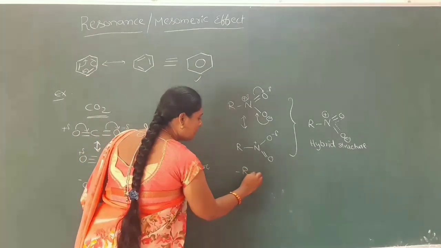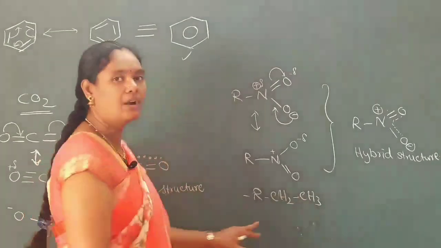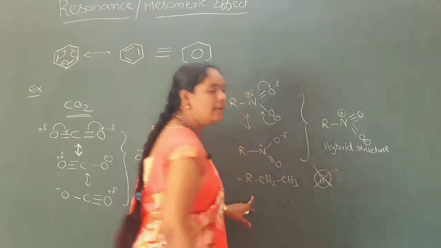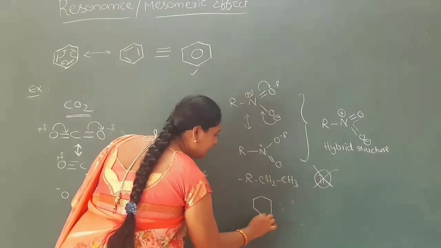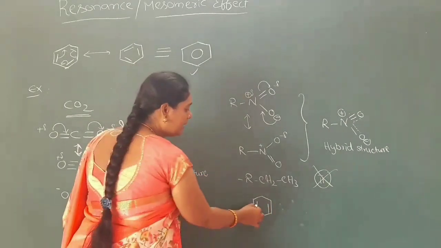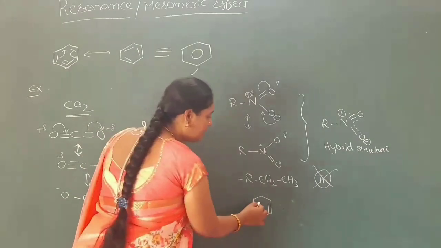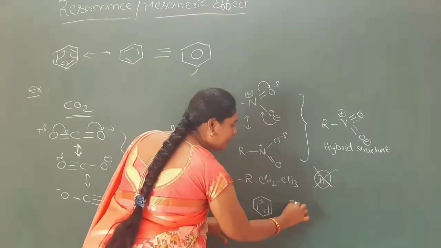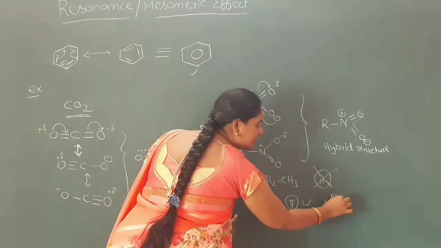In the case of RCH2CH3, here there are no pi electrons, so it cannot show resonance. If you take another example, cyclohexadiene, here the double bonds are isolated. Isolated double bonds are present, and this also cannot show resonance. Although it has pi electrons, it cannot show resonance.